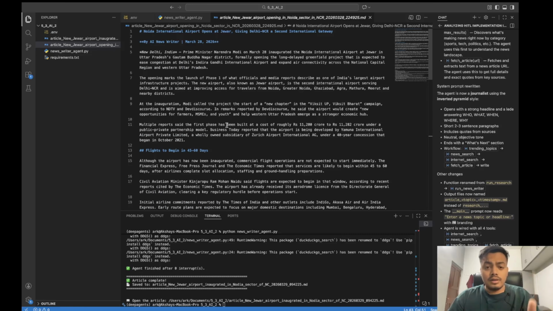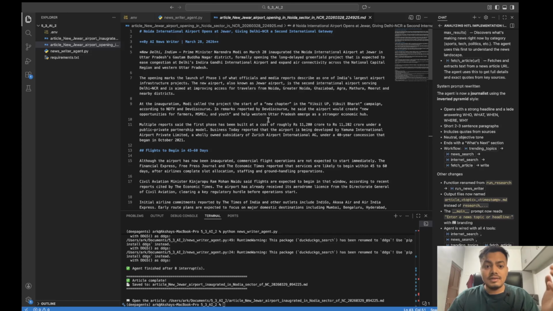Prime Minister Narendra Modi on March 28 inaugurated a new airport in Uttar Pradesh's Gautam Budh Nagar district, and more details. We can see it's one of India's largest airports, and a new chapter in the Viksit UP, Viksit Bharat campaign.